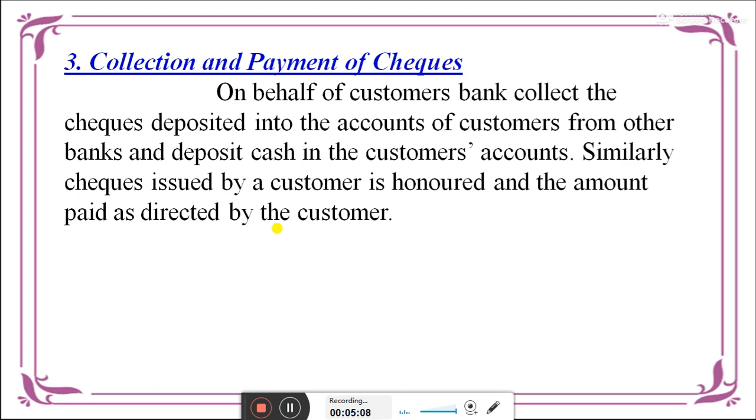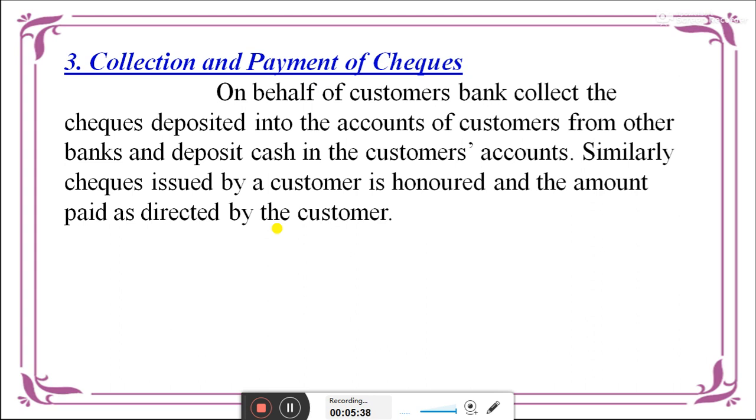Collection and payment of check, which means on behalf of the customer, banks collect the check deposited into an account of the customer from another bank and credit the cash into the customer account. Similarly, a check issued by a consumer is paid directly from the account to the payee. That is, we can study the types of check, that is a crossing of check, simple crossing by the bankers, like that.